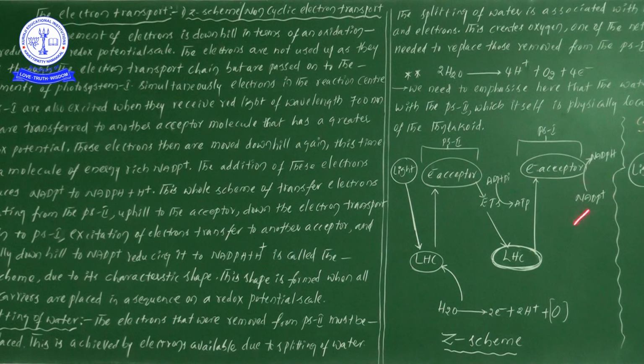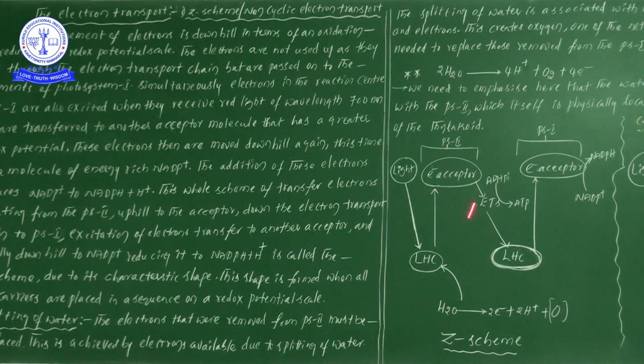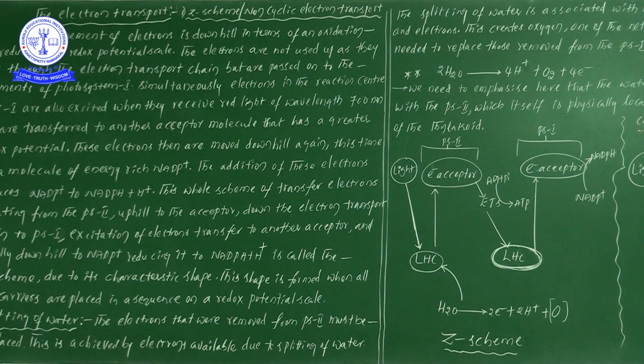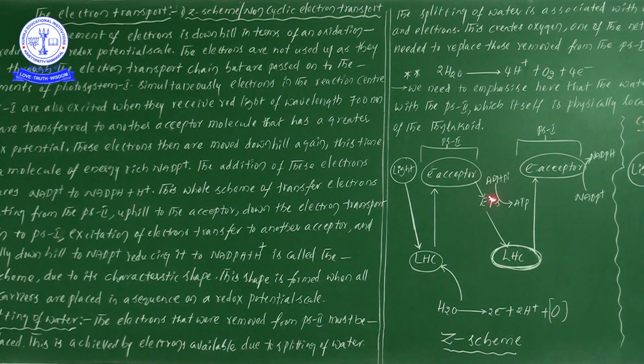So finally, in the non-cyclic electron transport system, ATP molecules are formed from adenosine diphosphate, that is ADP plus Pi. It is not appearing clearly, but through my voice you can see ADP plus Pi. Pi means inorganic phosphate.